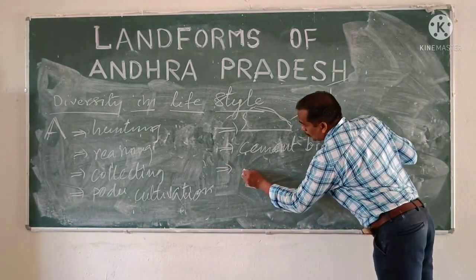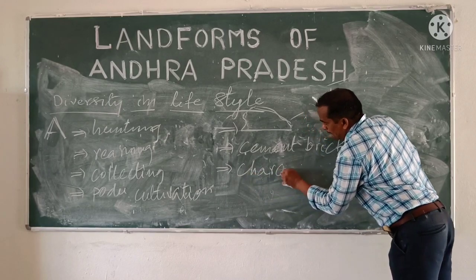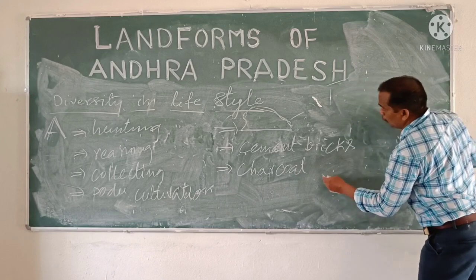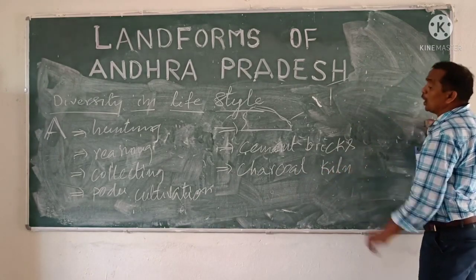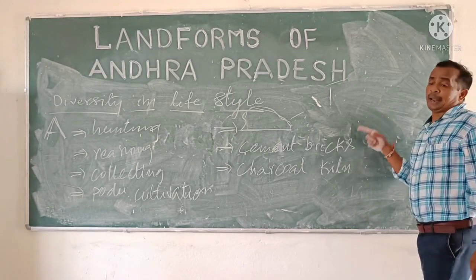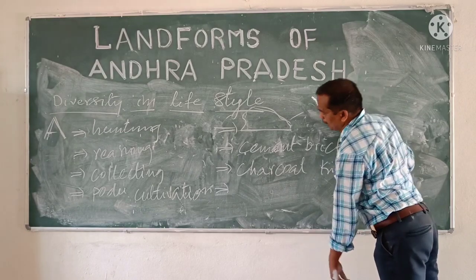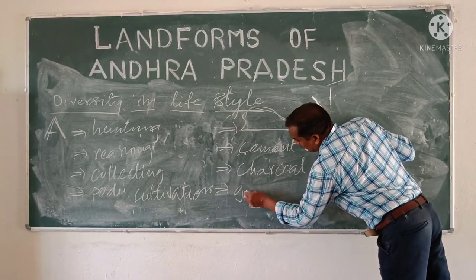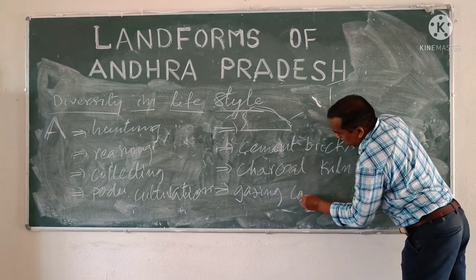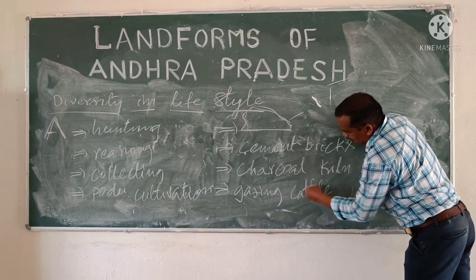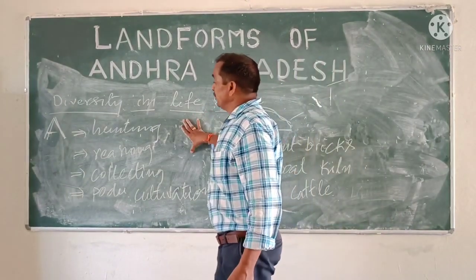And charcoal kilns are also practiced by people in this plateau area, and grazing cattle. So from here to here, lifestyle is different.